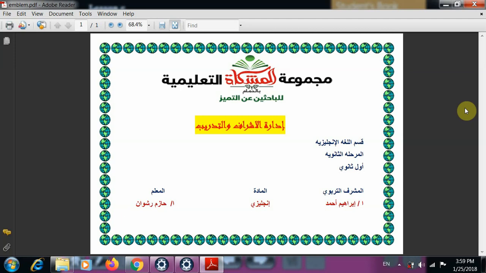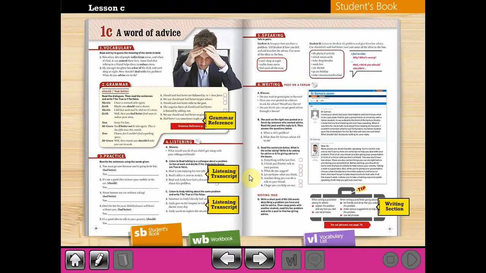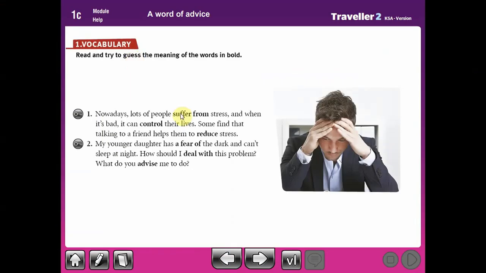Today we have a revision, or we complete our revision of Module 1. We have today lesson 1C and 1D. So let's get started. First of all, we start with the new vocabulary of this lesson.